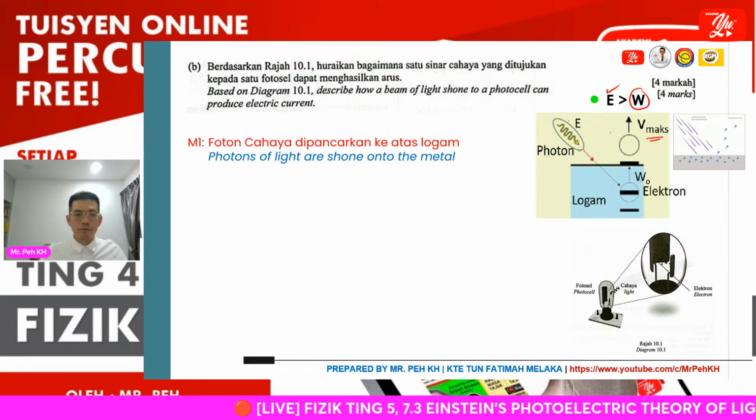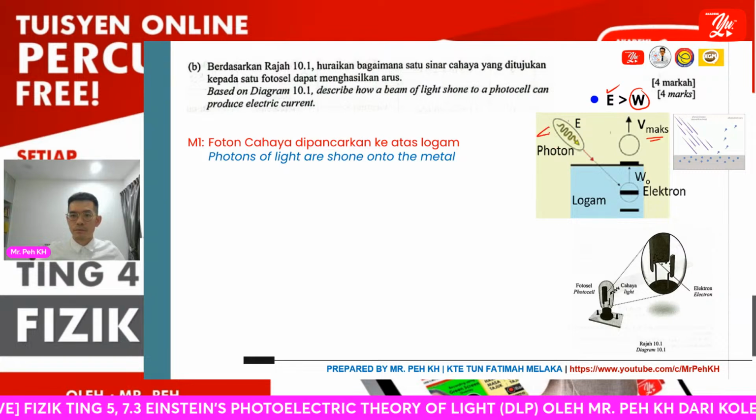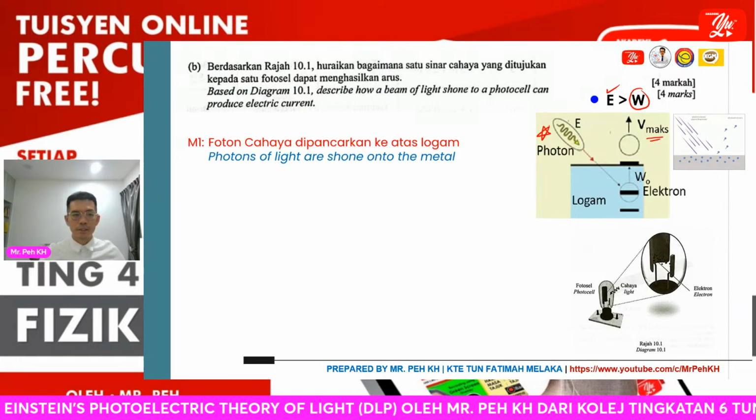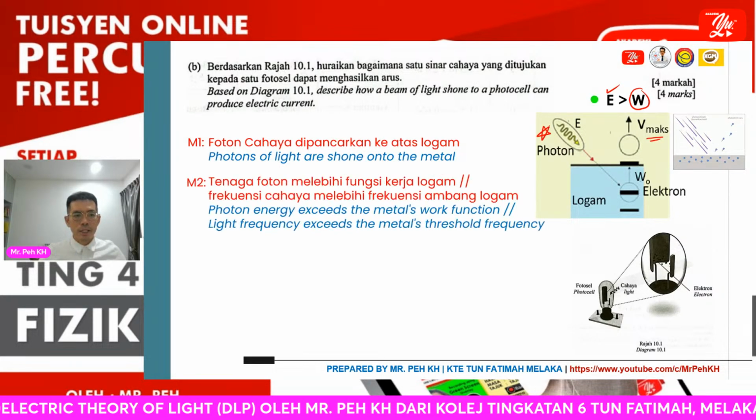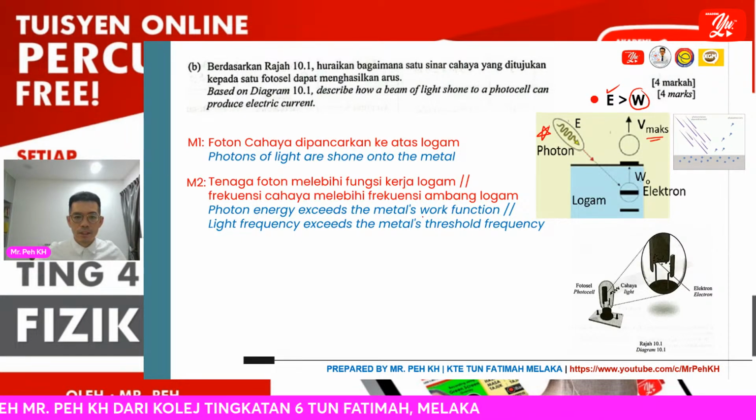The first answer: a photon of light shone onto the metal. Then second, photon energy must exceed the work function.